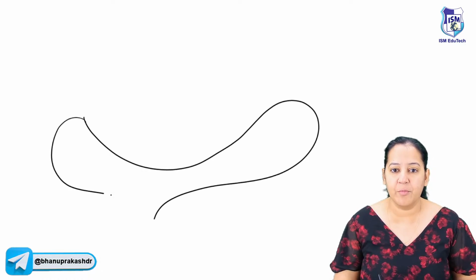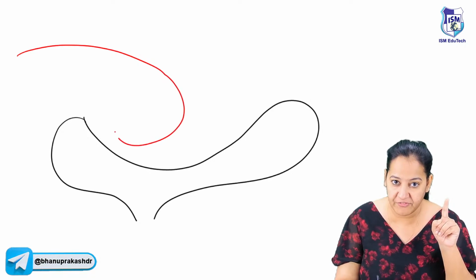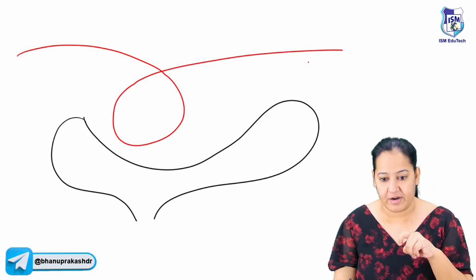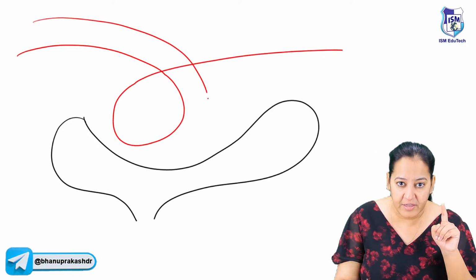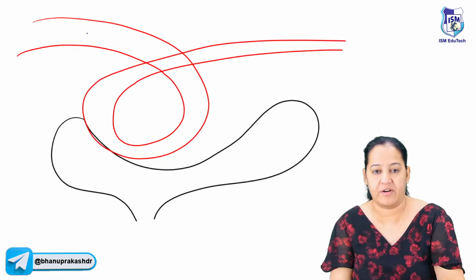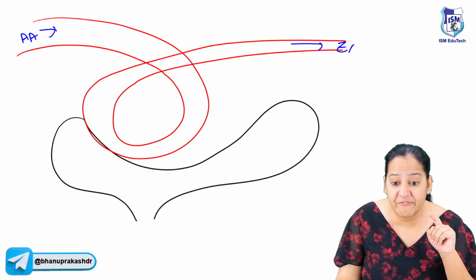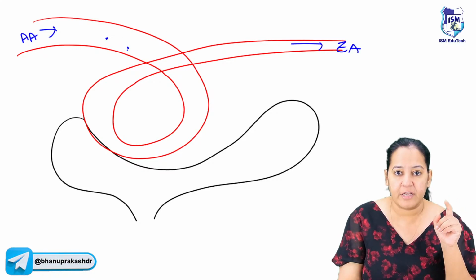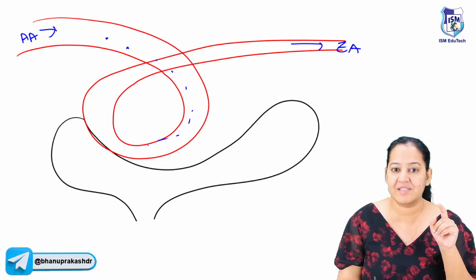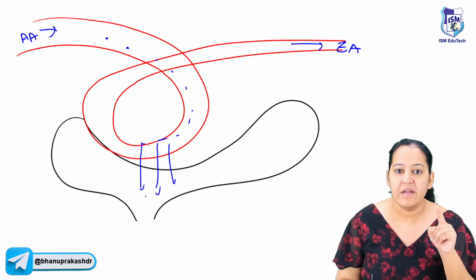Inside the Bowman's capsule, the afferent arteriole comes, forms a tuft of capillaries, and goes out as the efferent arteriole. This is the afferent arteriole, coming in, forming capillaries inside the Bowman's capsule and leaving as the efferent arteriole. Whatever substances are supposed to be excreted in urine pass from here to here, are collected here, and are excreted in the urine.